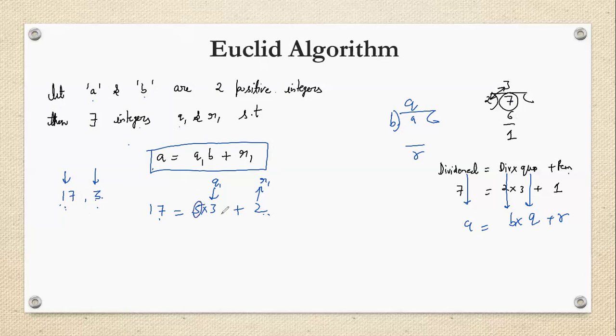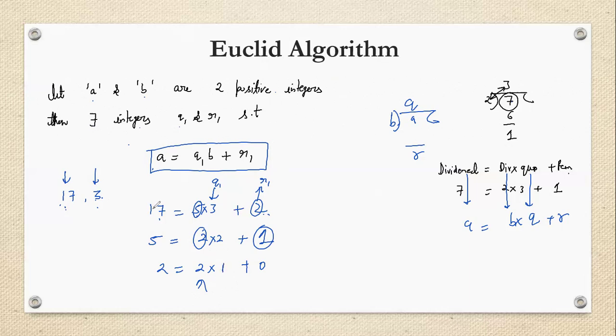Again, I can write 5 and 2, because 5 and 2 are these two integers. 5 can be written as 2 multiply 2 plus 1. Understood? Now again I can write 2 as a multiple of 1. So 2 can be written as 2 multiply 1. It means we can extend our chain. It doesn't stop at one place. It will stop when R1 becomes 0. Now here 1 is the GCD. If you have not understood, if you are finding difficulty, then don't worry. Slowly you will understand the concept.